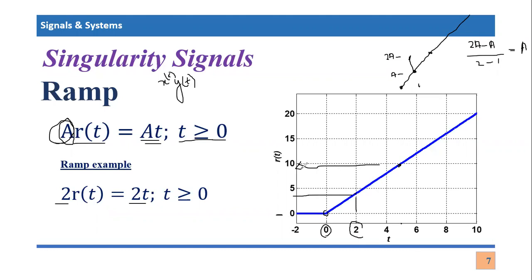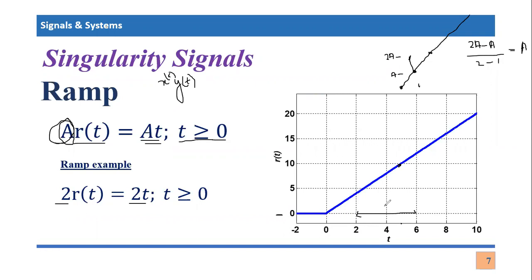Furthermore, if you want to calculate its slope, how can you do it? You can simply take a horizontal distance and a vertical distance. So let's calculate this ramp signal's slope. I'm going to take some horizontal distance, let's say from 2 to 6.